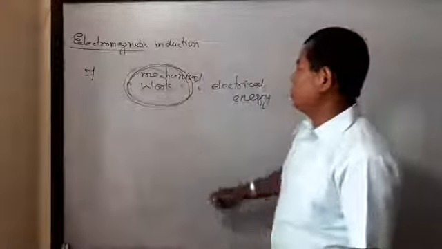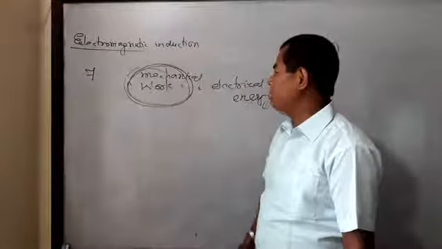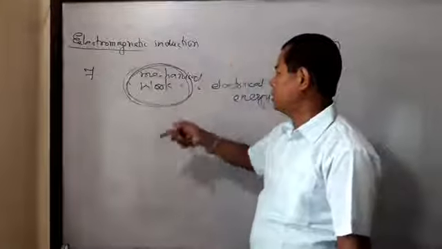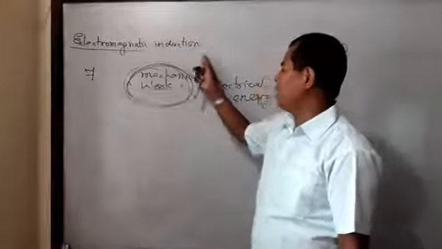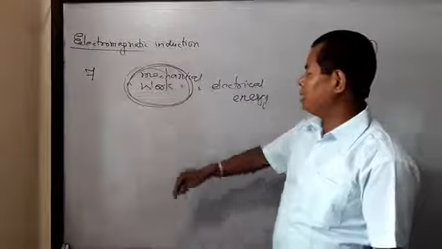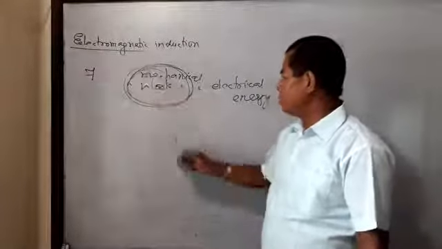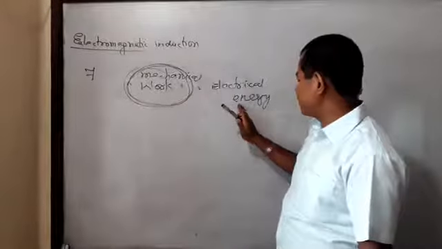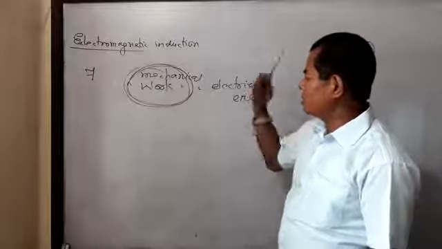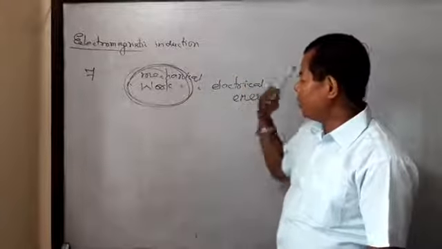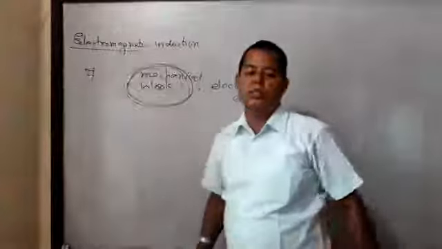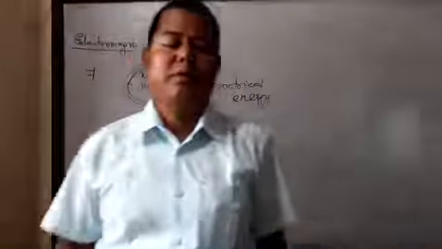In order to increase or decrease magnetic flux, we have to perform mechanical work against the repulsive or attractive force. That mechanical work is converted into electrical energy. That's why Lenz's law obeys the principle of conservation of energy. This is the answer to this question. That is question number 7.